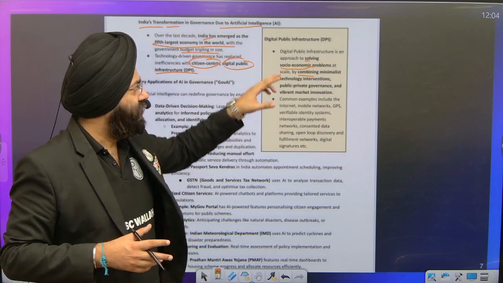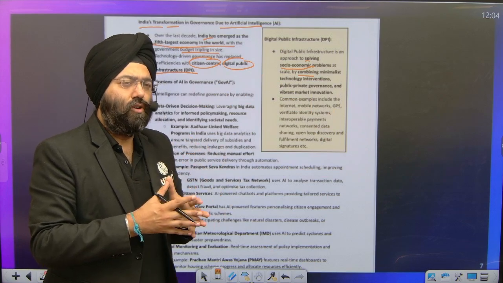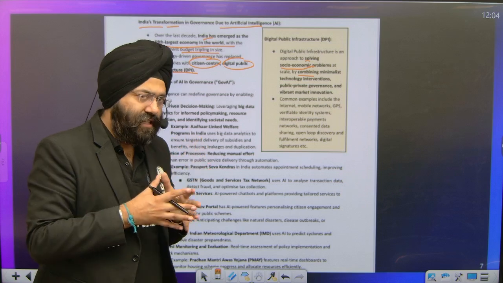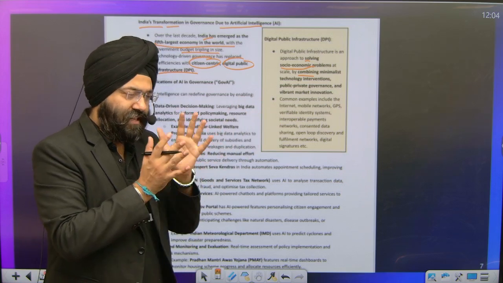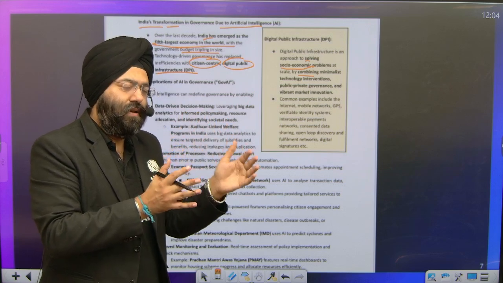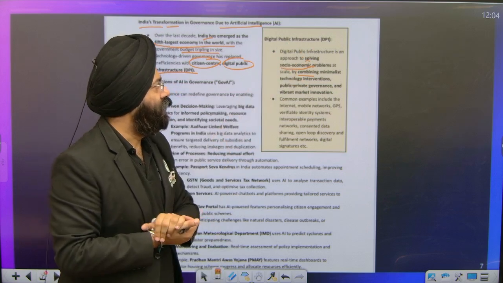That means when I talk about digital public infrastructure, in order to resolve socio-economic problems, we are using technology, we are using public-private partnership. Along with it, we are exploring the market avenues through which people, government, and the private stakeholders can also benefit. Right? This is digital public infrastructure.